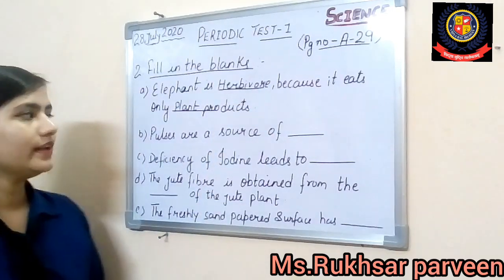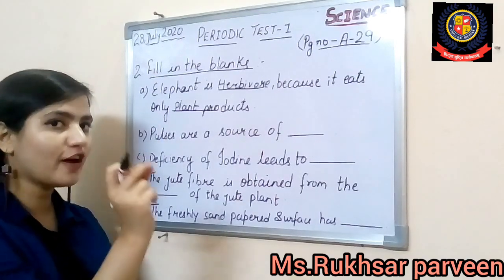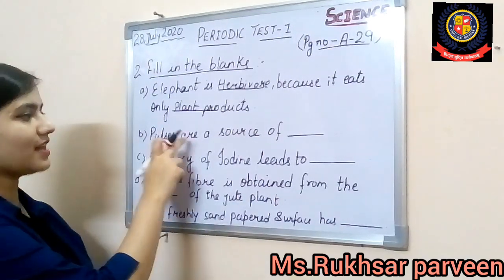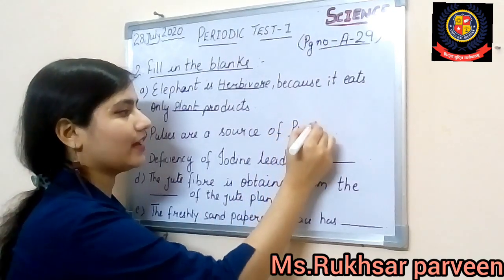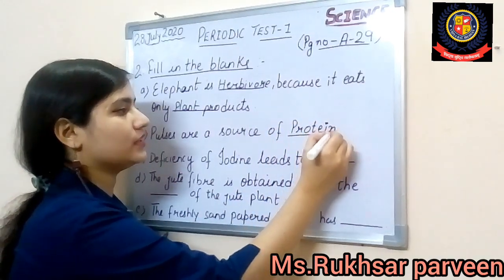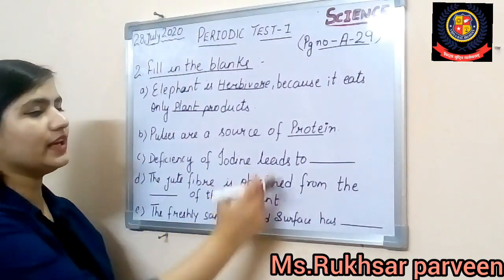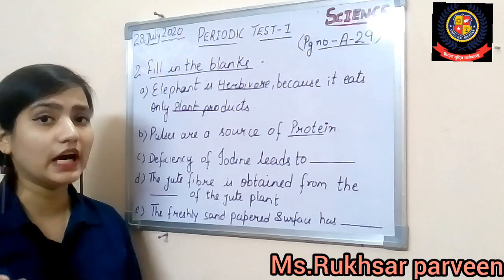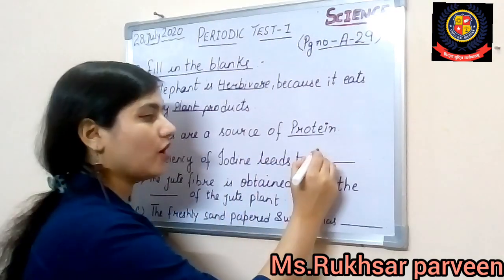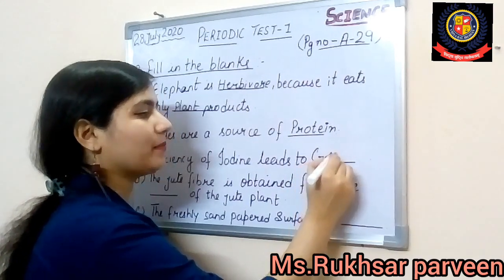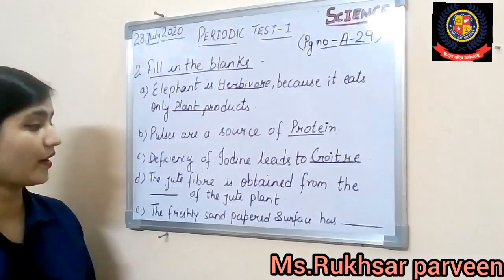All right. Now pulses. If you remember, I told you P for pulse, P for protein. So pulses are a source of protein. All right, they are a good source of protein. Now deficiency of iodine leads to, if we do not take iodine, which deficiency can we lead to in our body? That is goiter. Do you all remember the questions which we have done, that is goiter.